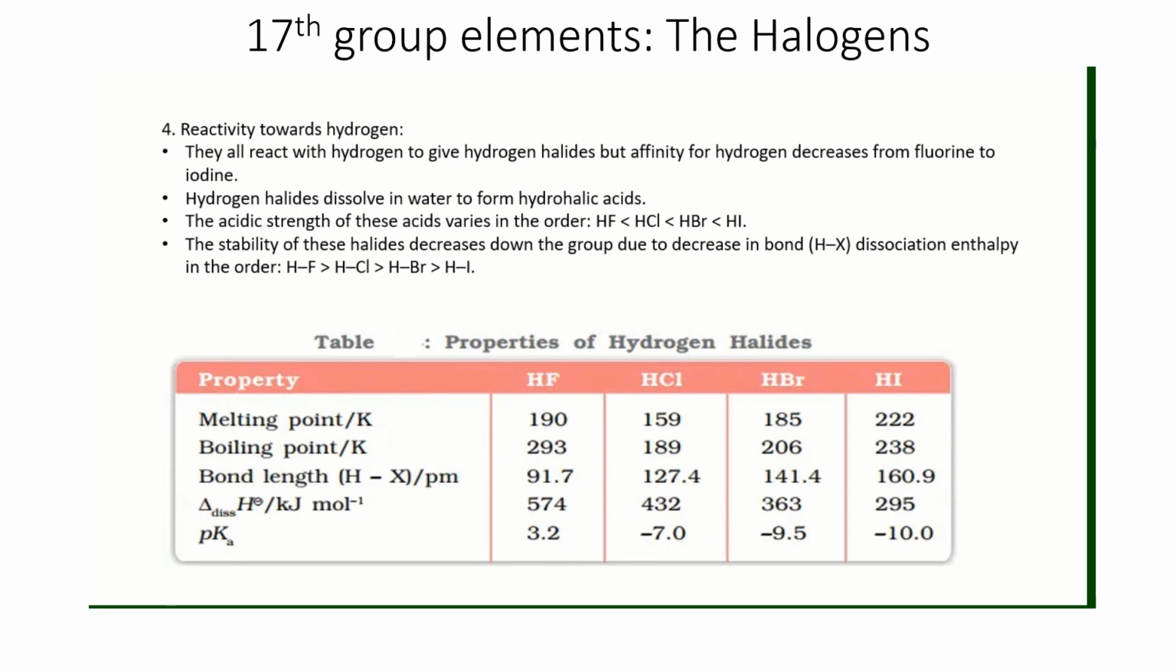So with hydrogen they form hydrogen halides: hydrogen fluoride, hydrogen chloride, hydrogen bromide and hydrogen iodide. Melting point generally, as I have already told in the first part, increases down the group. Right? Down the group melting point increases, and here it is also true in HCl, HBr or HI cases, but